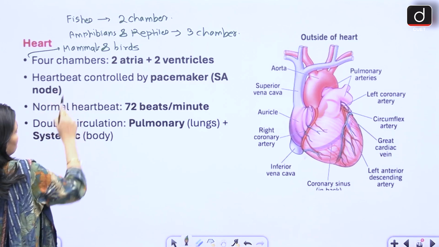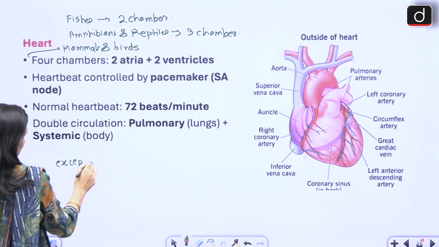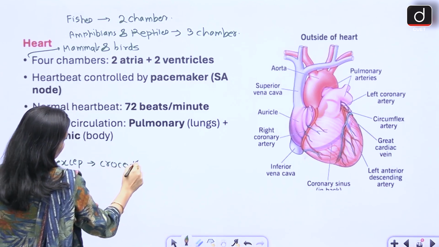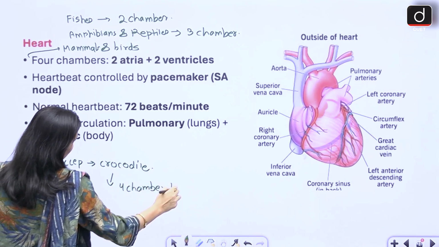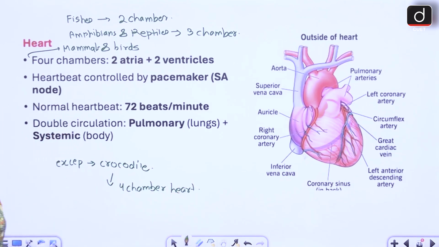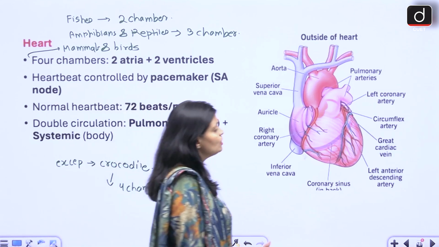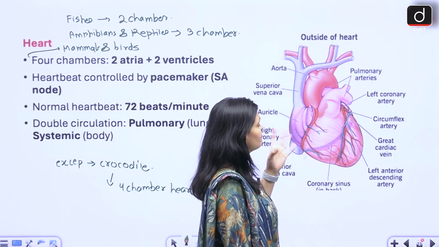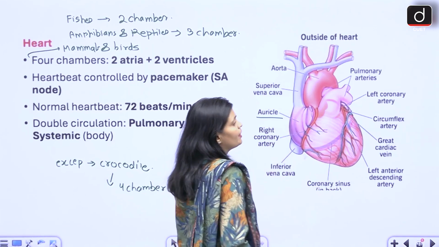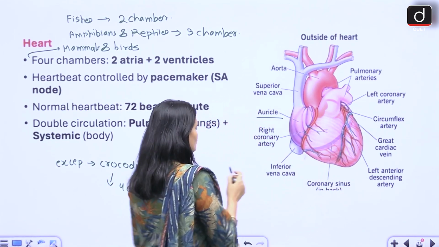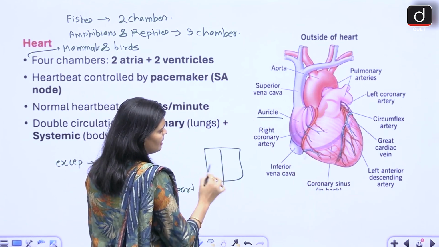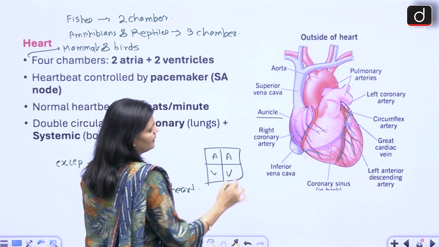तो यहाँ पे ये लिख देती हूं मैं, crocodile being a reptile it has four chamber heart, right? Now guys, the heartbeat control, okay, now let me tell you first of all the structure of heart. So the heart consists of various parts like four chambers. What are the four chambers? Auricles, so two auricles, and then ventricles, two ventricles. तो आप इसको ऐसे समझो कि हमारे हार्ट में दो ऑरिकल और दो वेंट्रिकल्स होते हैं.